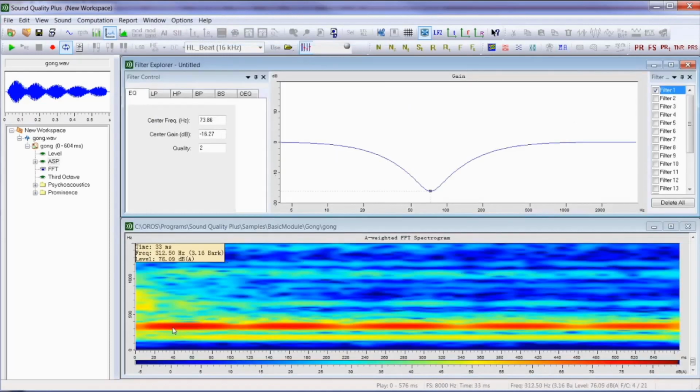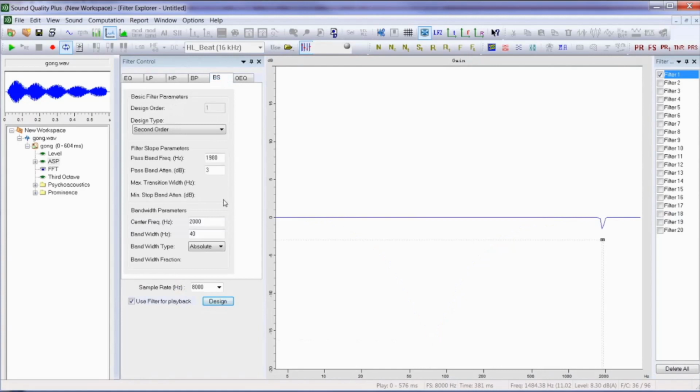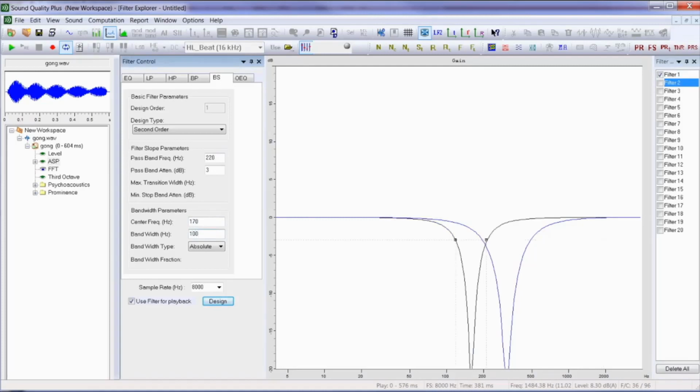So for example, we can see here we have a strong component around 350 Hertz and another strong component around 170 Hertz. So here we want to design two band stop filters. The first one is around 350 Hertz with a bandwidth of 300 Hertz. And filter 2, which is around 170 Hertz with a bandwidth of 100 Hertz.